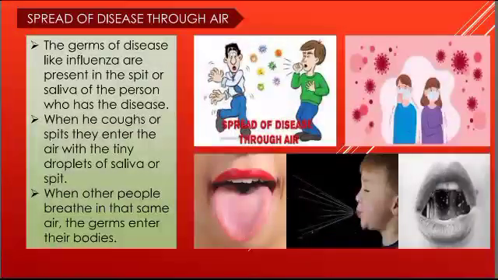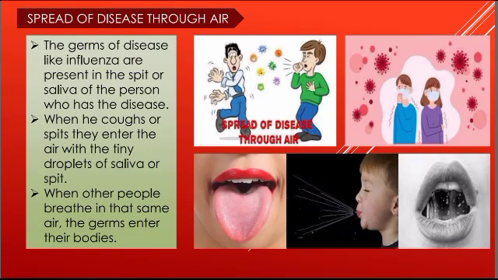Beginning with the first one, the spread of disease through air. The germs of diseases like influenza, that is flu, or cold and cough, are present in the spit or saliva of a person who has the disease. That is why it is suggested to cover your nose and mouth when you are having cold or cough, so that the germs do not spread in the air. Whatever disease we are having, we should not give it to another person. That is the reason why it is said to cover your nose and mouth.